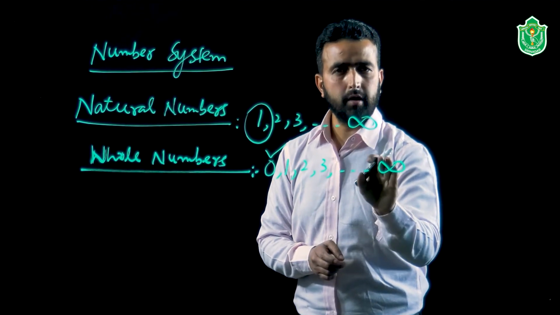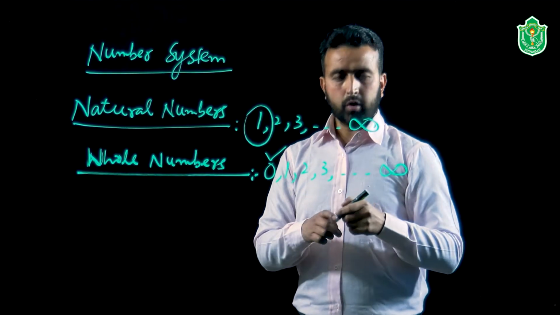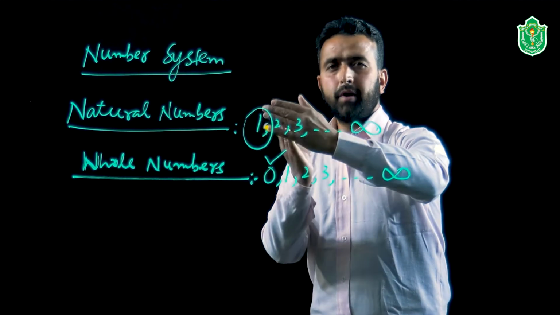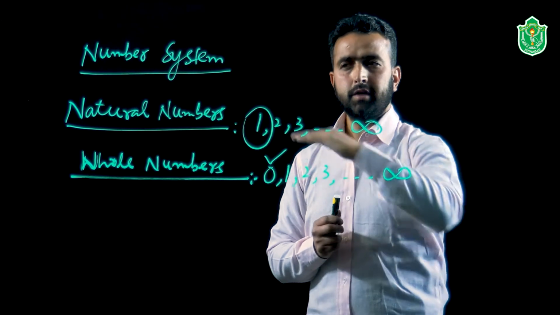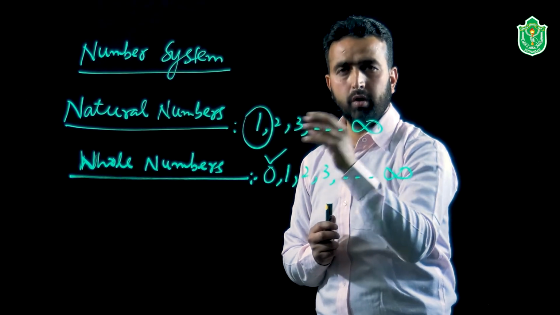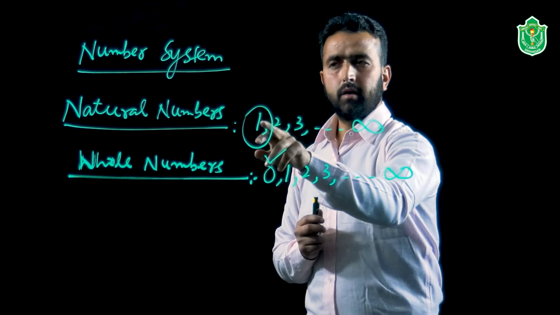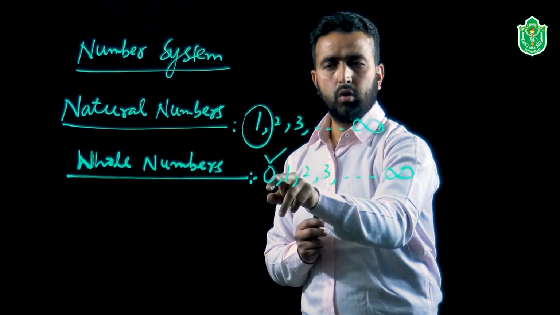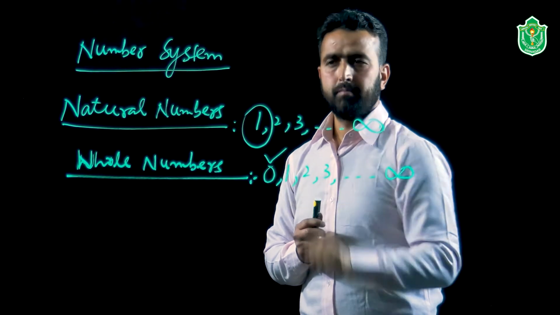That is not defined. Now the question arises: what is the difference between the natural and whole numbers? You can see the natural numbers start from 1 and the whole numbers start from 0.